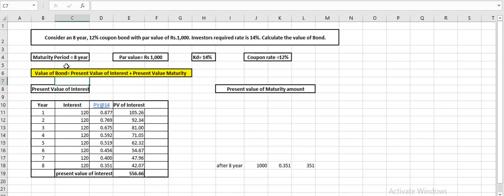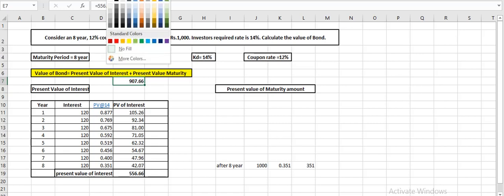So now it will be very easy for us to calculate the value of bond, which I am writing here. The value of bond will be present value of interest, which is 556.66, which is here, plus the present value of maturity value, which is 351. And when you make the total, the answer comes to 907.